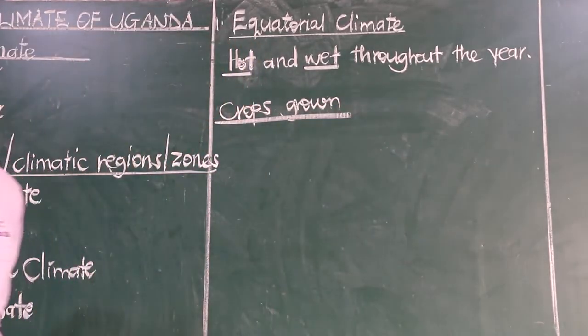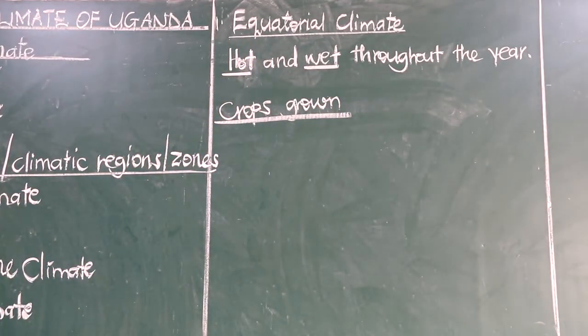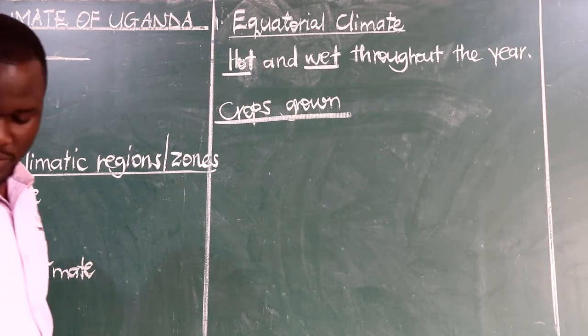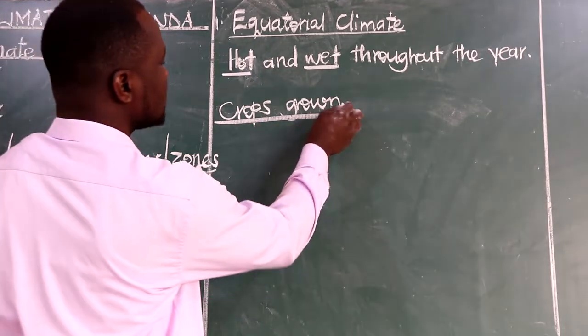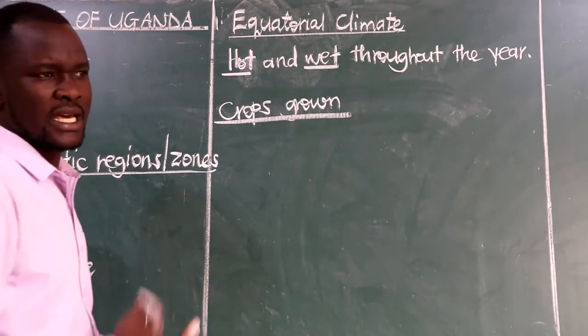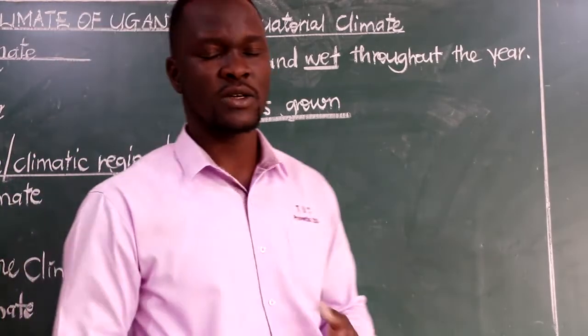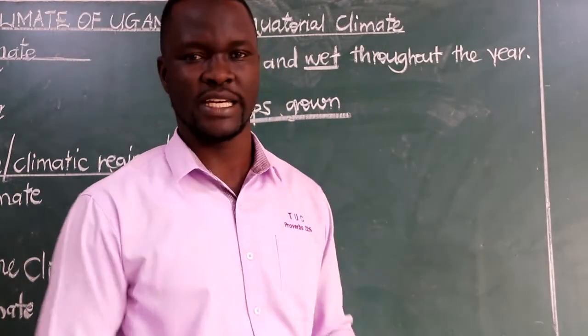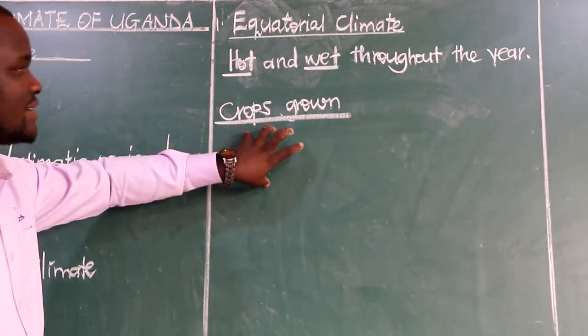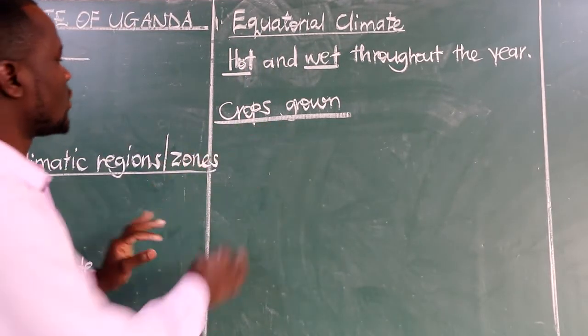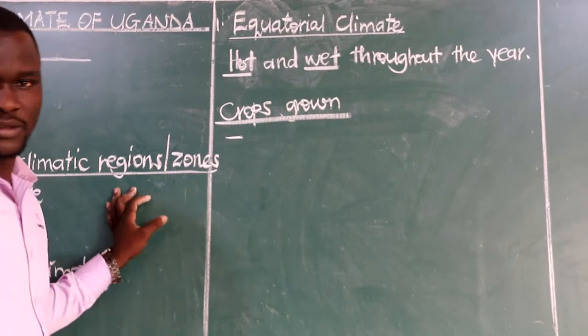I want you to add this. Yeah, it's there. It's on page 67. Crops grown in the equatorial climate. Here we shall be looking at crops that require a lot of rain. Remember, this place receives too much rainfall. So we look at crops that need a lot of rain.